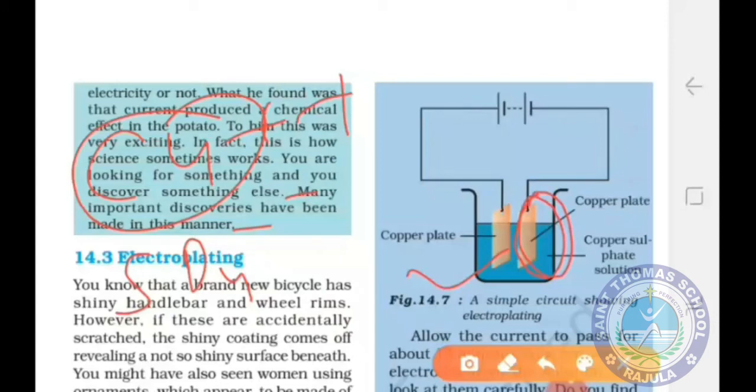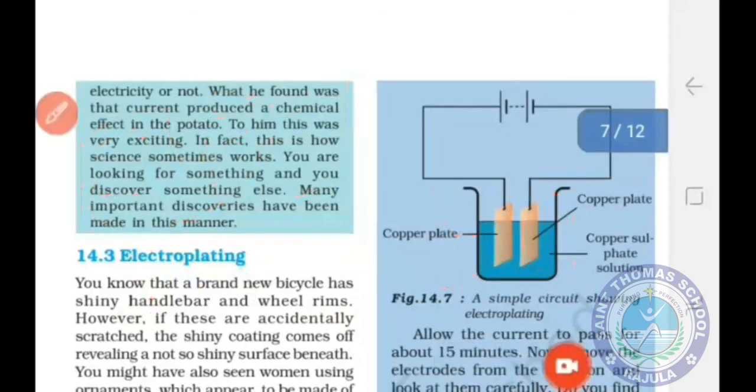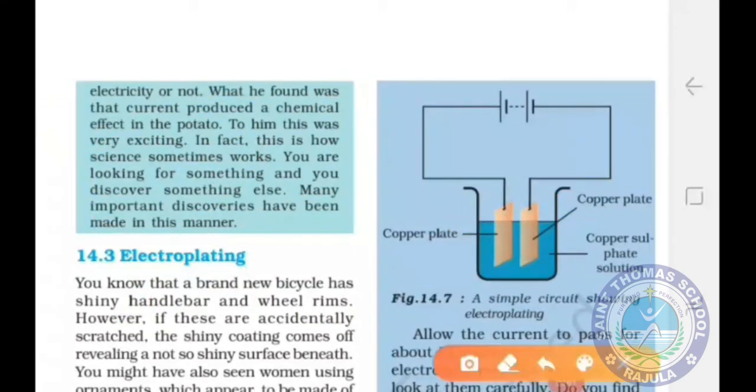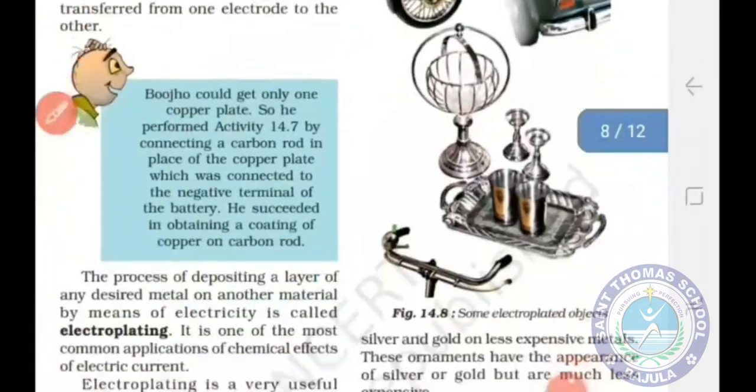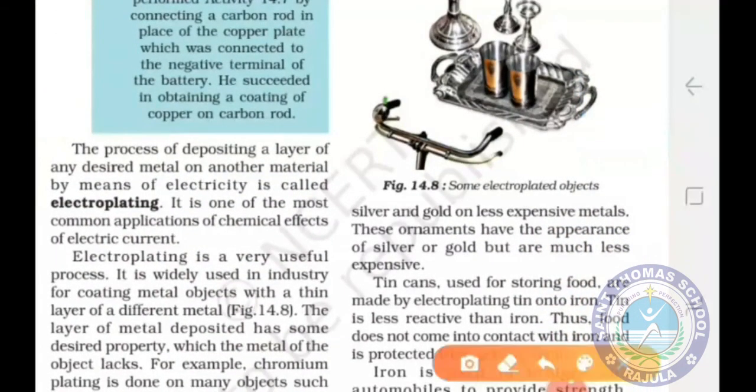And from the other electrode, means from the anode, an equal amount of copper gets dissolved into the solution. Means that copper gets transferred from one electrode to the other electrode. Okay students. So the process of depositing a layer of desired metal on another material by means of electricity is called electroplating, and it is one of the most common applications of chemical effect of electric current.